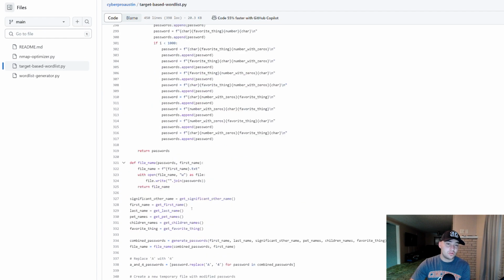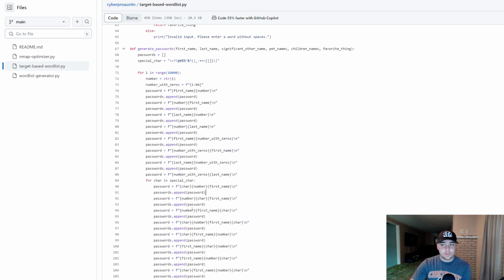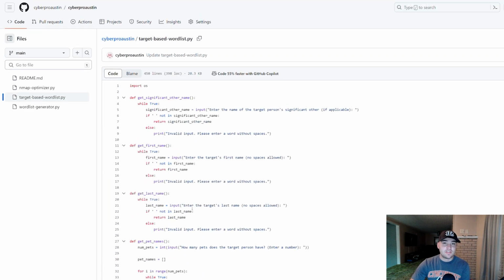But yeah, the main goal of this is that you should not be using passwords that someone can easily guess. Let's just think through the fundamental knowledge of what a password is. A password is supposed to be something that only you know.